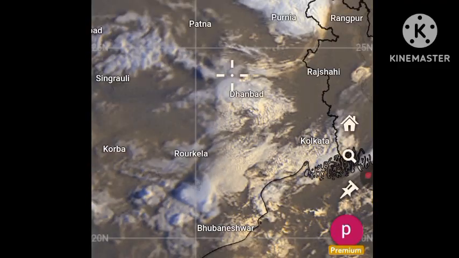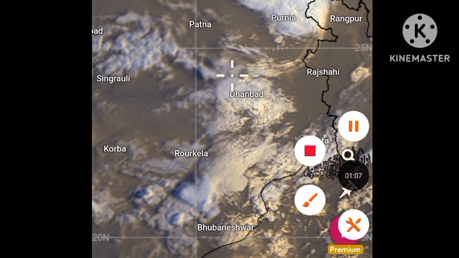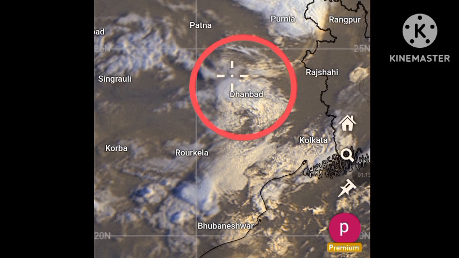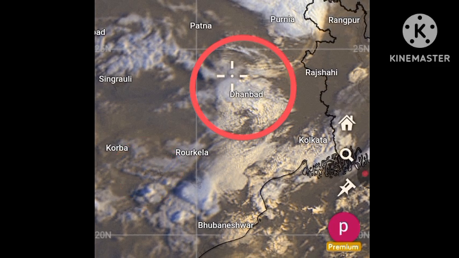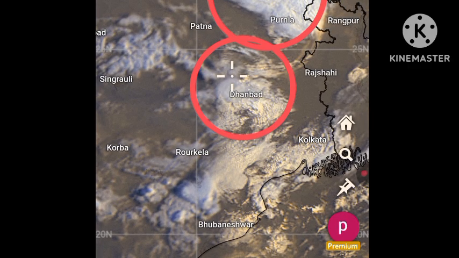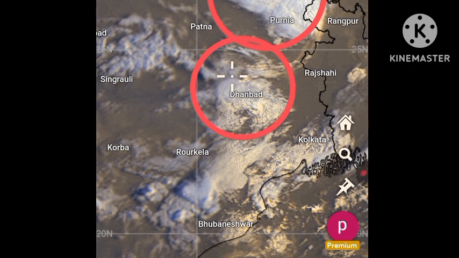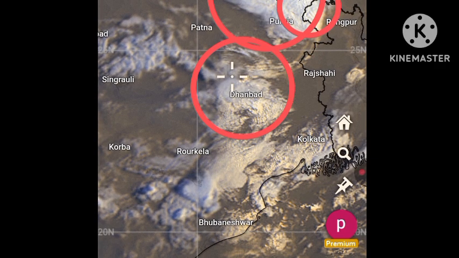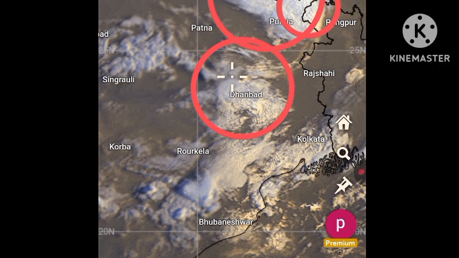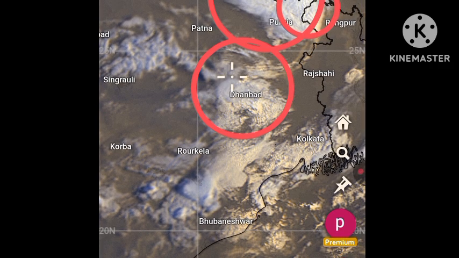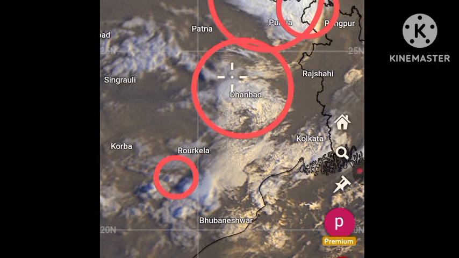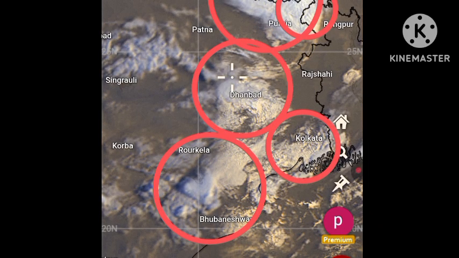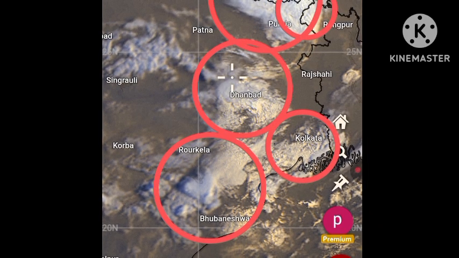As you can see, there is a region near Dhanbad where we have a lot of clouds. Let me mark it. So here we have a lot of clouds, and then we have a cloud cluster over Bihar region near Purnia, and also part of North West Bengal. If you move southward, here we have Odisha, where we have a strong thunderstorm. Parts of Kolkata are also experiencing some mild cloud activity.